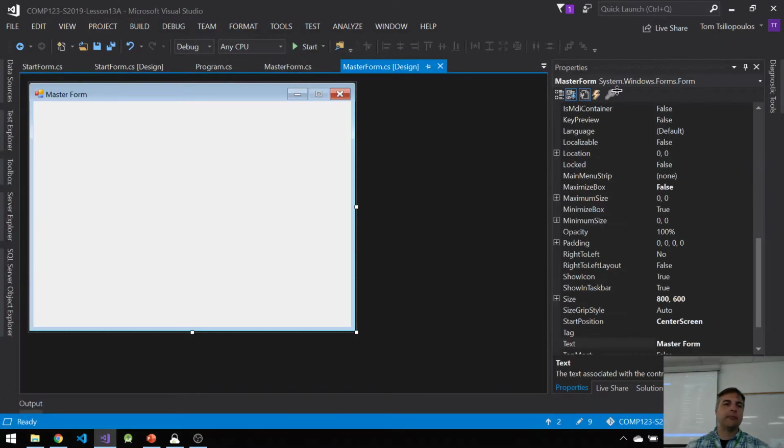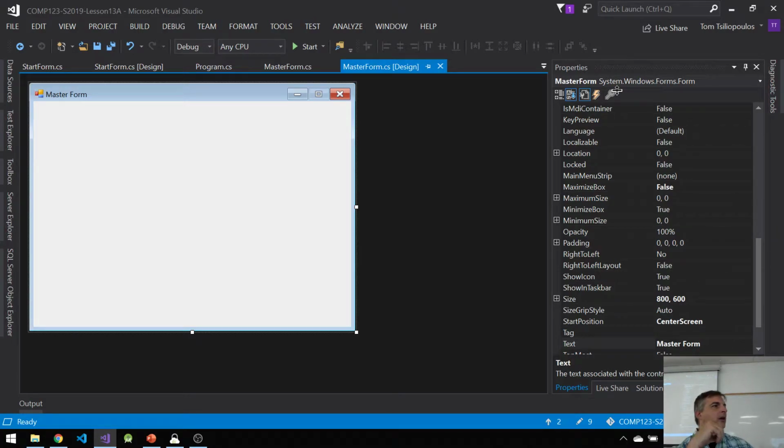So, pros of doing this. The good thing is now I've got my visual style. I can make 10 more forms, and they're all going to have these same attributes. The properties of my form are going to be retained: the same size, the same location, the same font size, the same background colors, whatever I want. It'll inherit all those things from my master form.